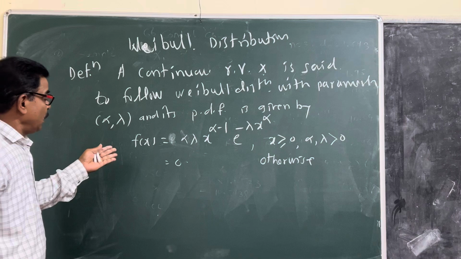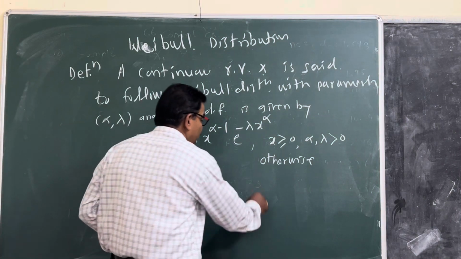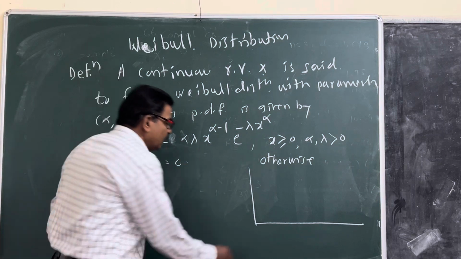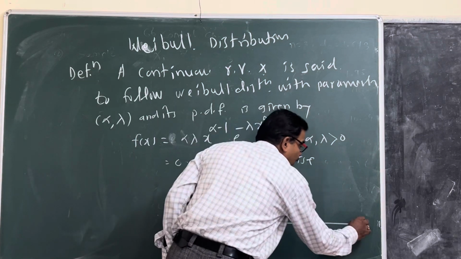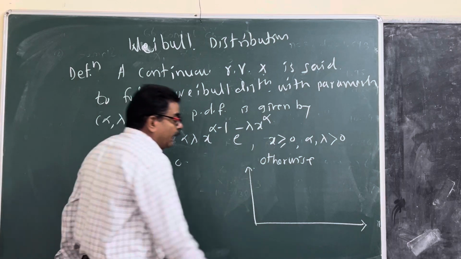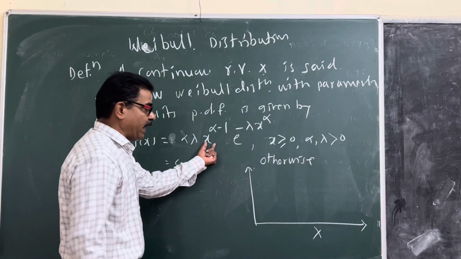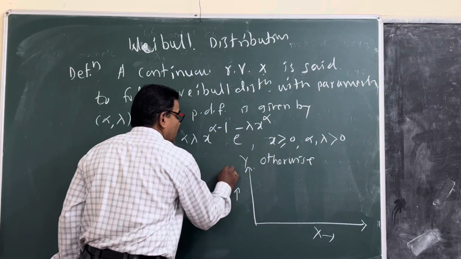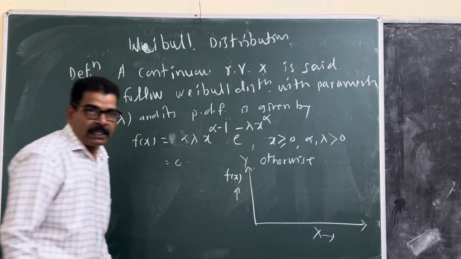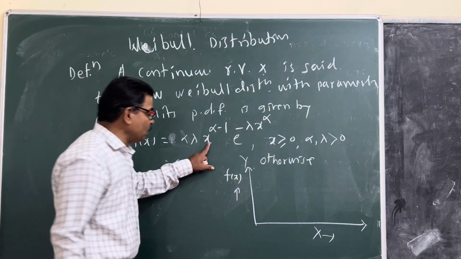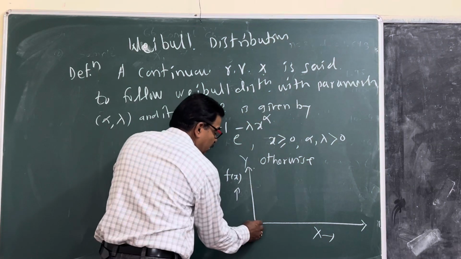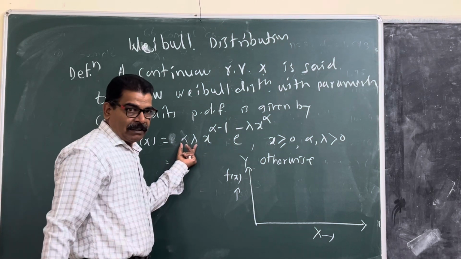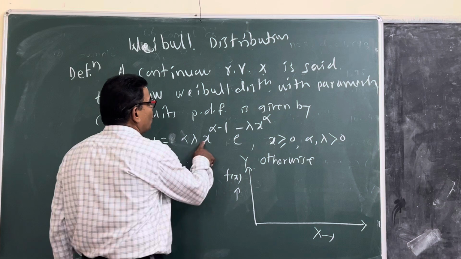Then its graph, that is, a sketch of this. We take the x-axis and y-axis. On the x-axis we take the values of x, and on the y-axis the values of f of x, the probability density function. For x equal to 0, this goes to 0. Then we put x equal to 1, 2, 3 and lambda values. For x equal to 1, 1 minus 1 is 0, the power is 0, so that is 1.